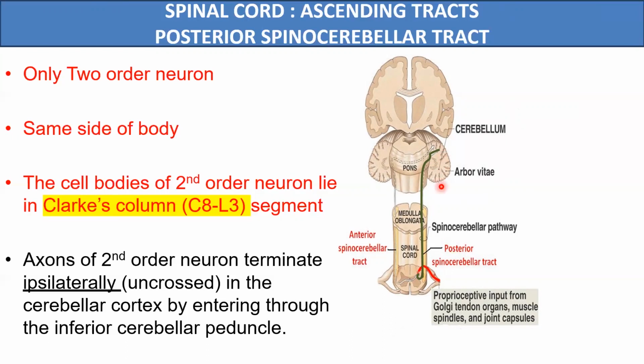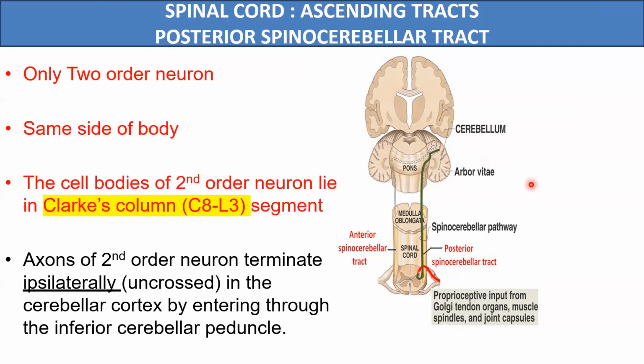So the pathway of the posterior spinocerebellar tract has a first order neuron lying in the dorsal root ganglia. The second order neuron lies in the Clarke's column in the dorsal horn of the spinal cord, and the axons of the second order neuron ascend directly up to the cerebellum, on the same side. There is no third order neuron in these tracts. So this is an uncrossed type of tract.